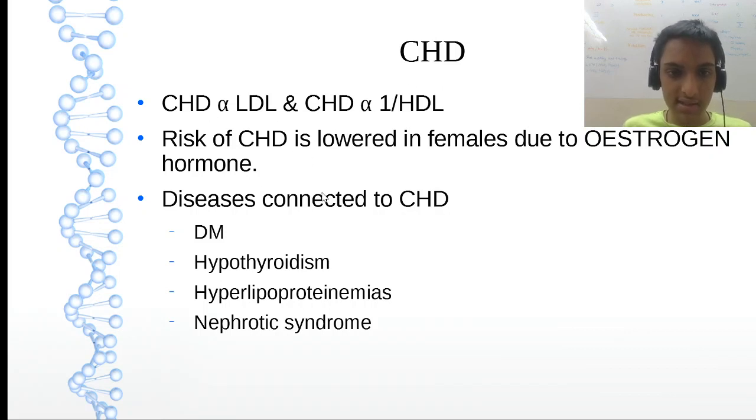Now this risk of CHD is lowered in females due to estrogen hormone. Please remember this point, very important. Females have lower risk of CHD because of this estrogen hormone. Okay. And what will be the diseases? DM, hypothyroidism, to name a few. Just you can write DM and hypothyroidism. Enough.